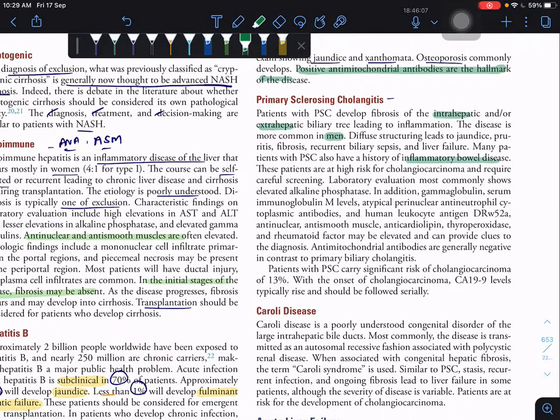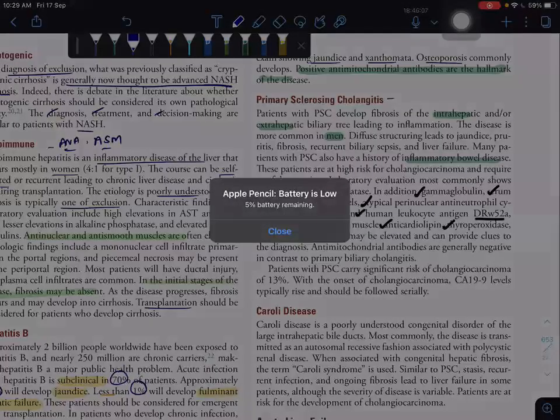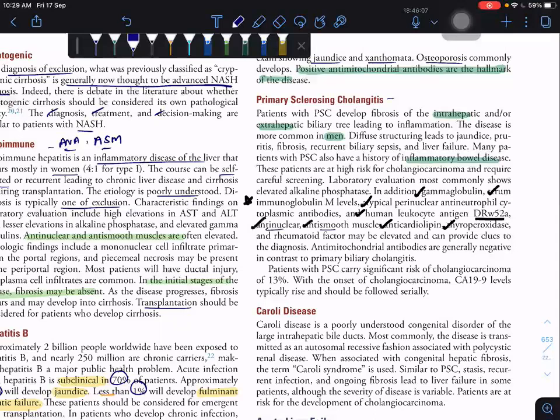So next, blood investigations, which are very important now. There is raised gamma globulin, serum immunoglobulin M levels, atypical p-ANCA, and human leukocyte antigen DRW52A, anti-nuclear, anti-smooth muscle, anti-cardiolipin, and thyroid peroxidase antibodies. Anti-mitochondrial antibody won't come. The rest of the things, anti-nuclear and anti-smooth muscle, are also coming.